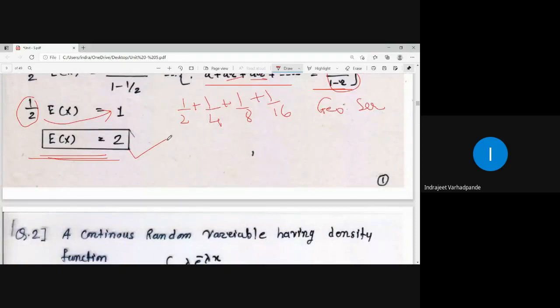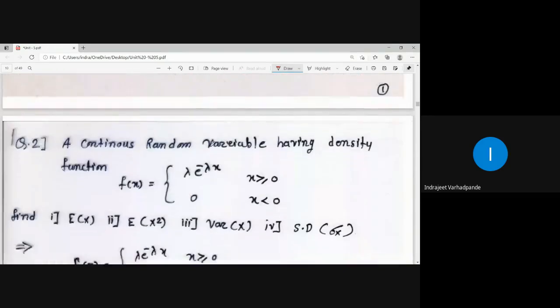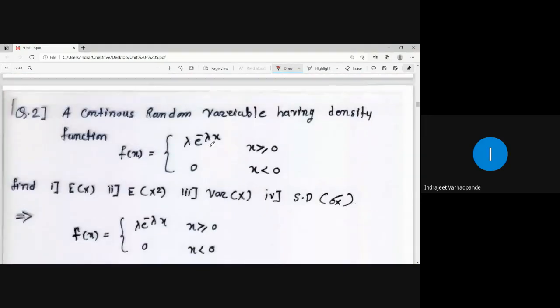So we saw the examples related to the discrete random variable for calculation of the mathematical expectation, and in the previous one we calculated variance as well as the standard deviation. Moving on to the calculation of variance and standard deviation for the continuous random variable.